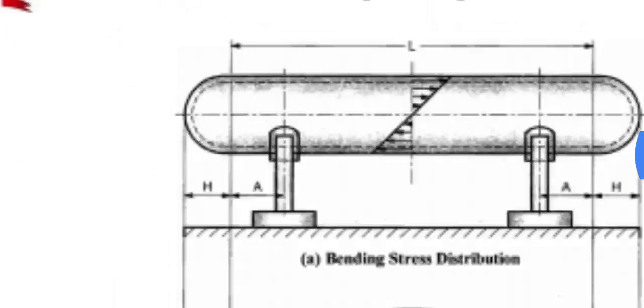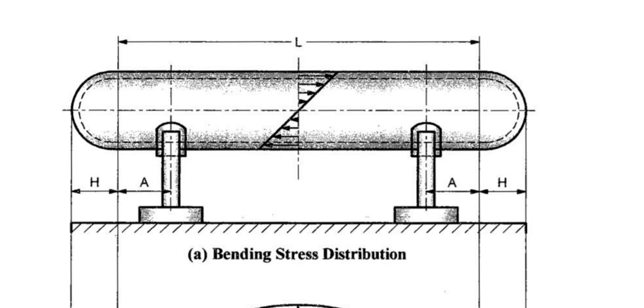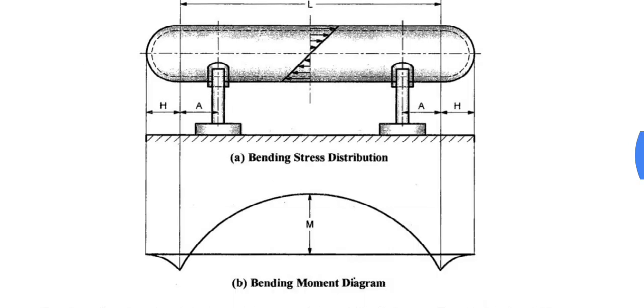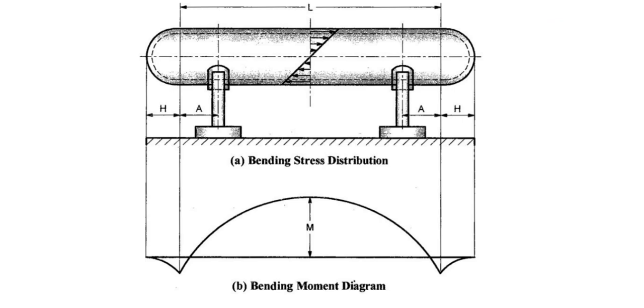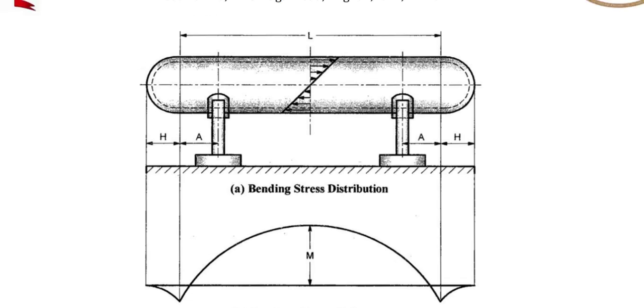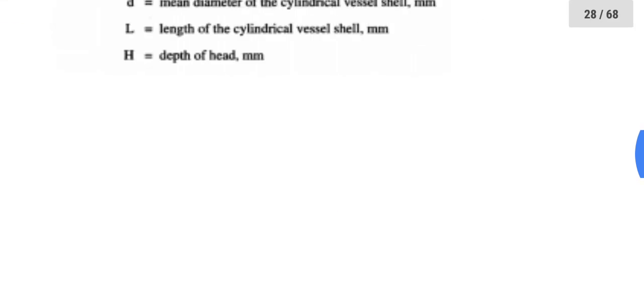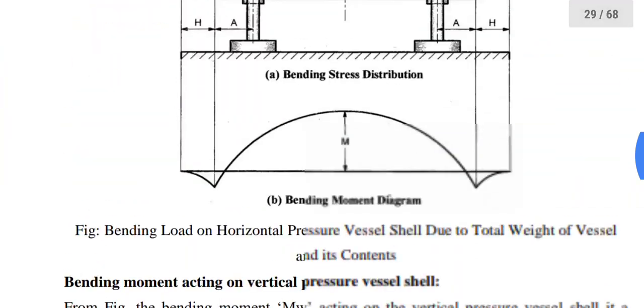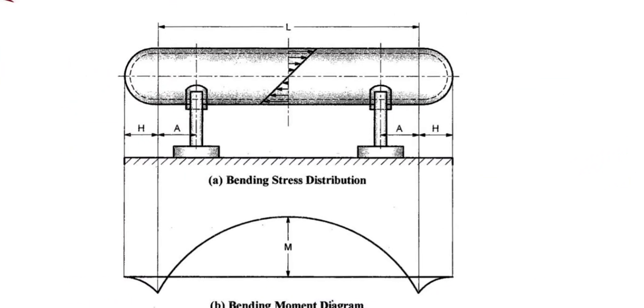Now observe this sketch. Here is the bending moment diagram, and you can observe the maximum bending moment value M, where L is the total length of vessel shell, H is the depth of head, and A is the distance between the ends of vessel shell and the support.